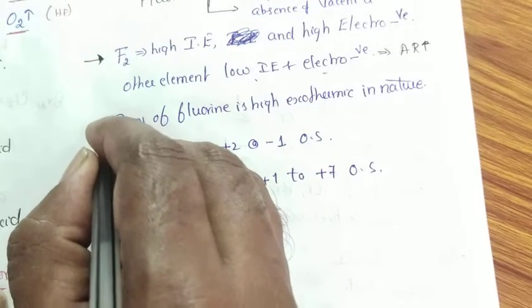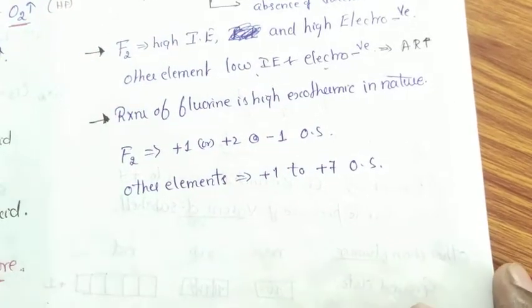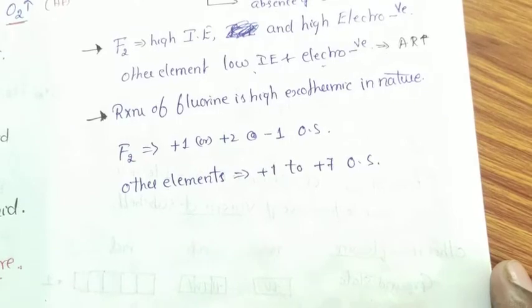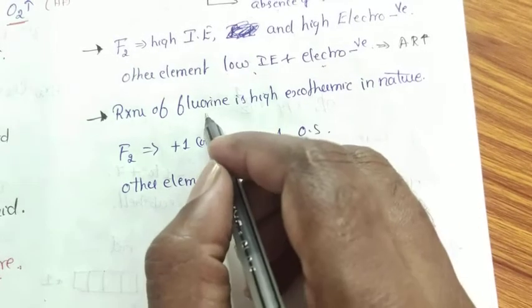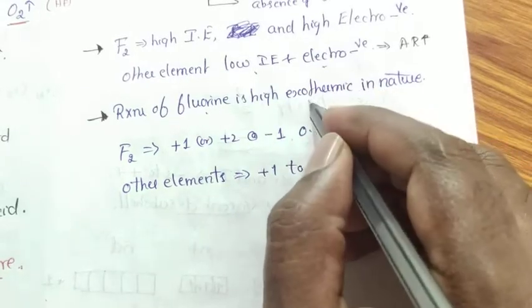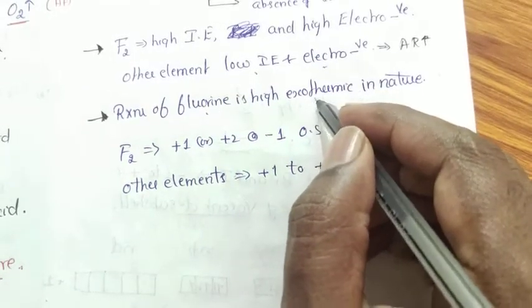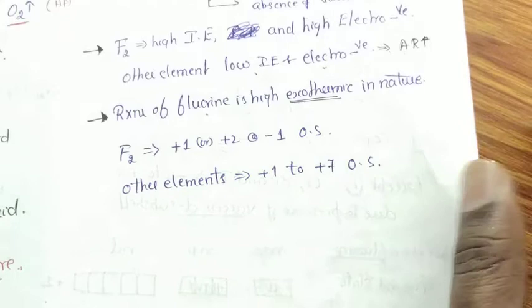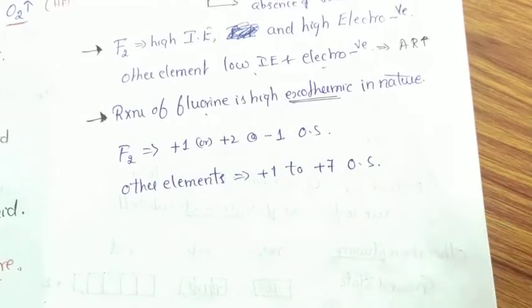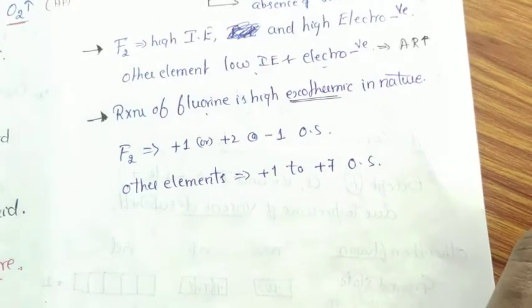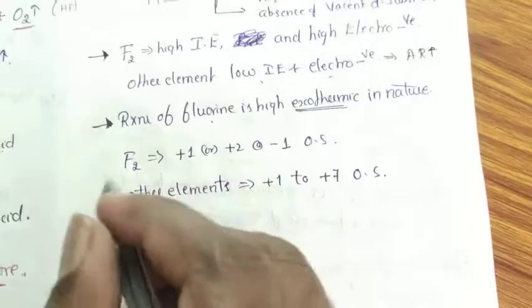Reactions of fluorine are highly exothermic in nature, whereas reactions of other elements are also exothermic, but whenever fluorine is subjected to reaction with either oxygen, water, whatever it may be, it is highly exothermic, which is explosive in nature. But reactions of chlorine with oxygen or water are also exothermic, but not explosive in nature.